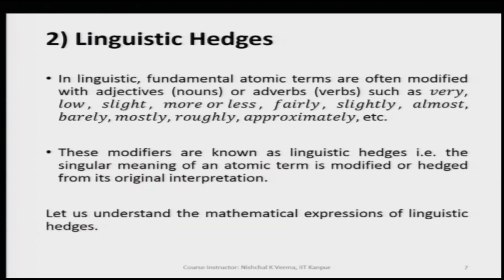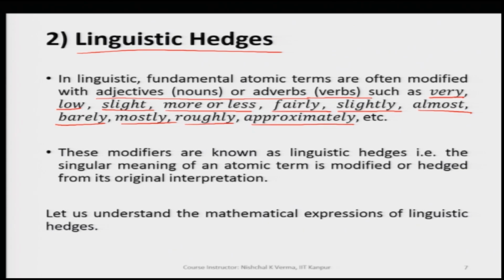So, here, as I mentioned, linguistic hedges. In linguistic fundamental atomic terms, basically atomic terms are often modified with adjectives and adverbs such as very, slight, more or less, fairly, slightly, almost, barely, mostly, roughly, approximately, etc. So, we see that everywhere we have some adjectives or adverbs, and when this is used along with the primary terms or atomic terms, then this becomes linguistic hedges.